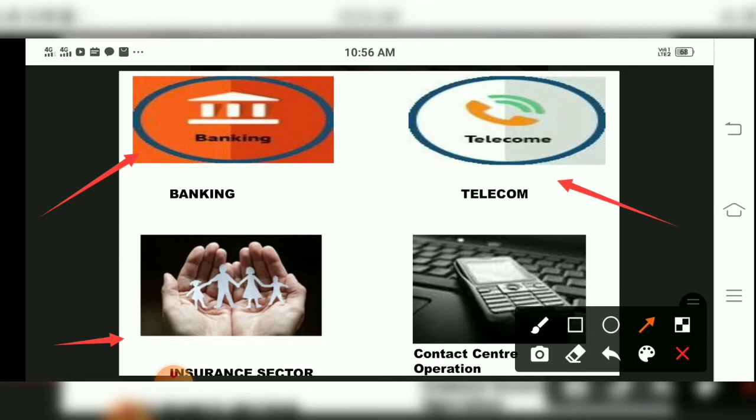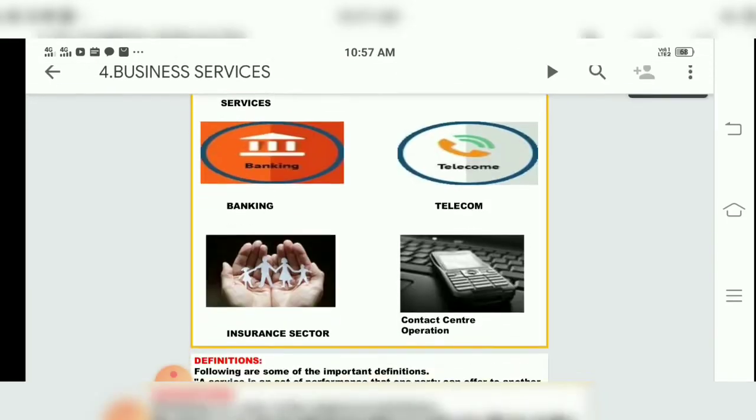In banking services, we know depositing money, withdrawing money, savings, which are services provided by the bank. Then telecom services provide messages, emails, and contact center operations. These types of services are provided by business, which you will see in this chapter: banking, telecom, insurance sector, contact center operation.